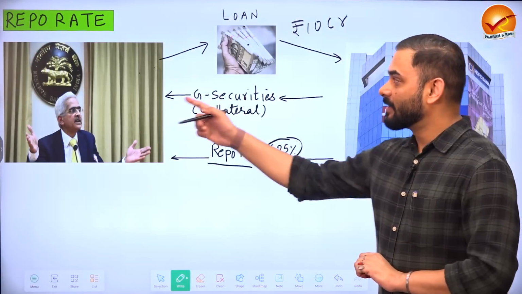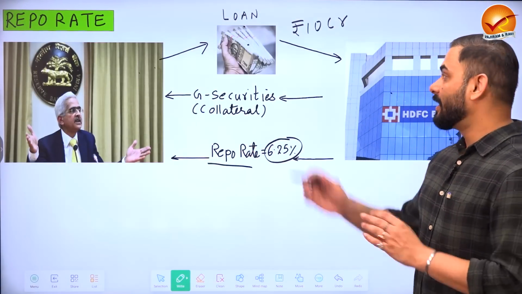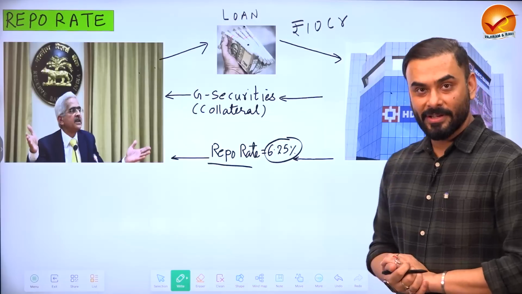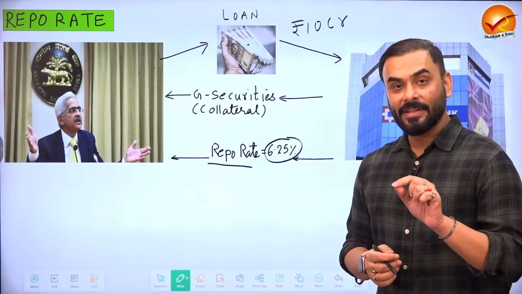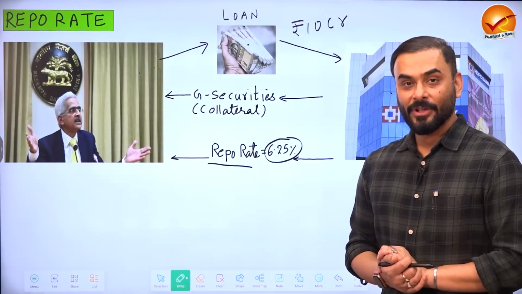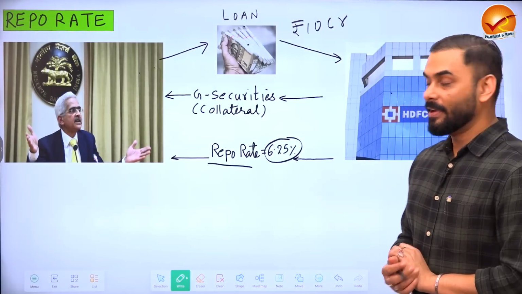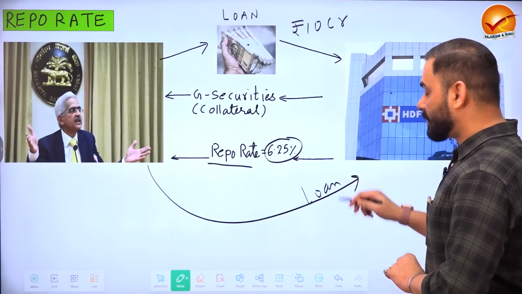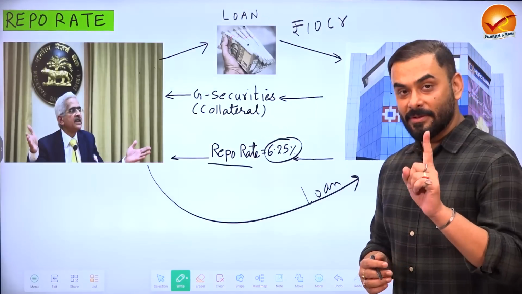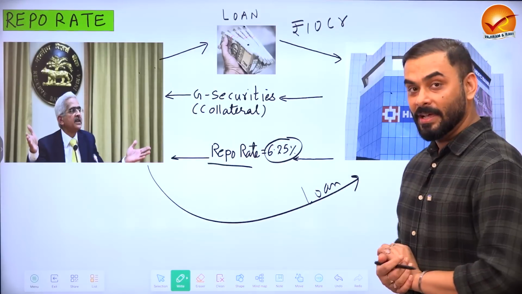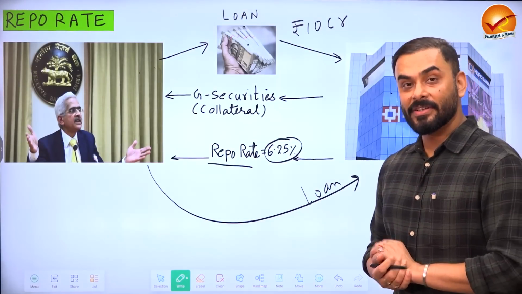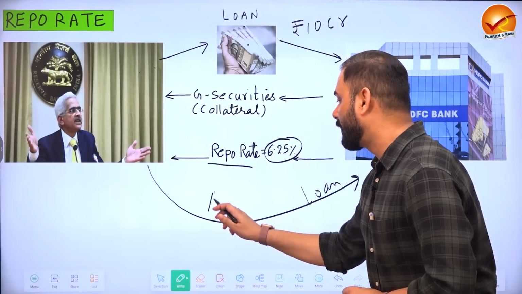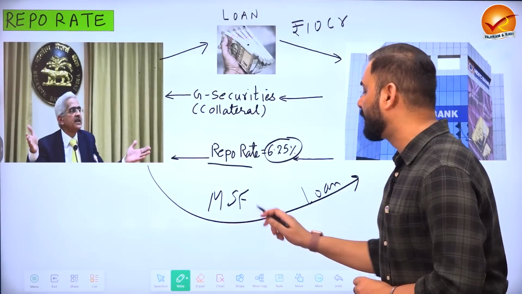Now, when HDFC comes to the Reserve Bank of India, RBI will say that you have already taken money under repo rate. Why did you become indisciplined that you require more funds? So in that case, the Reserve Bank of India might give a little extra loan to HDFC, but this time RBI will not charge repo rate. RBI will charge an interest rate which is higher than repo rate. That interest rate is called the marginal standing facility rate.